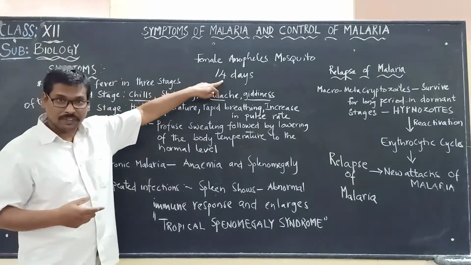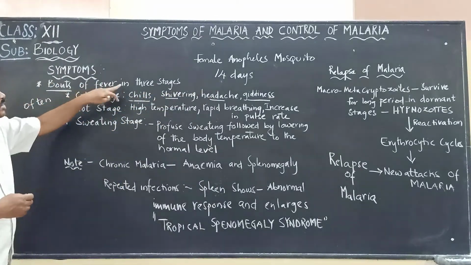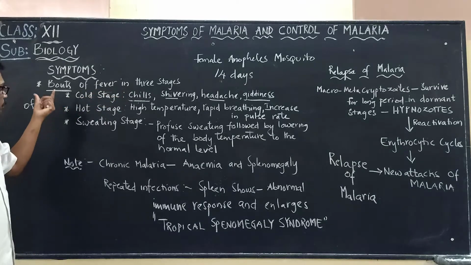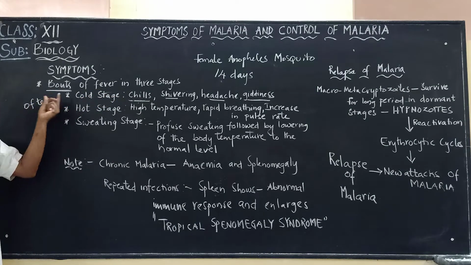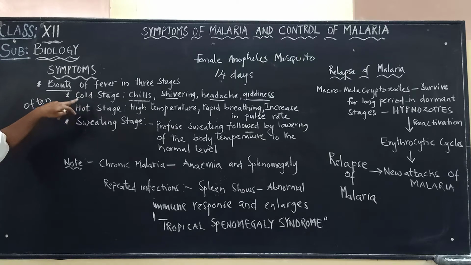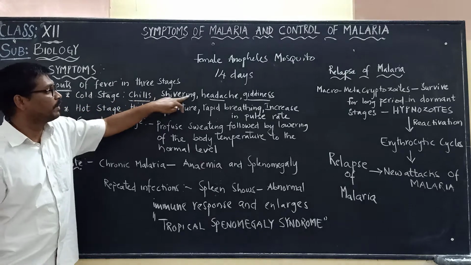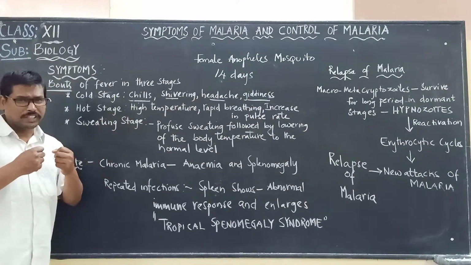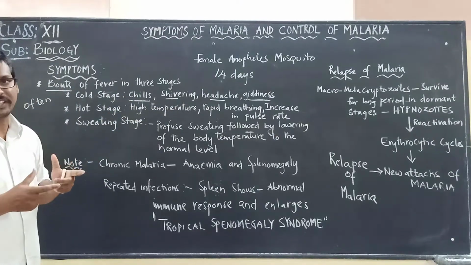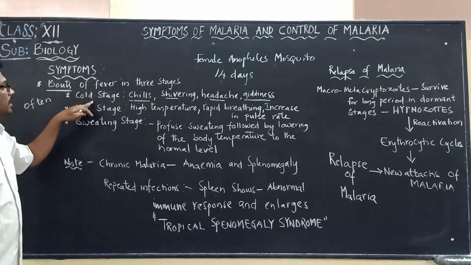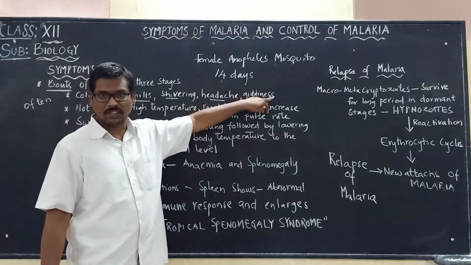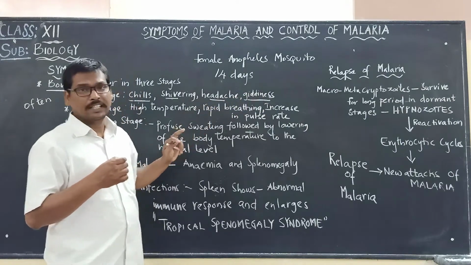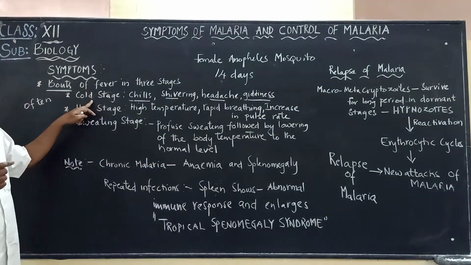Then after the 14 days, we see bouts of fever in 3 stages. Bouts means often. The fever will be in 3 stages: cold, hot, and sweating stage. Cold stage: chills, shivering, headache, and giddiness. Chills means they start feeling so cold and they start shivering, with headache and giddiness. They feel very weak and giddy in the cold stage.